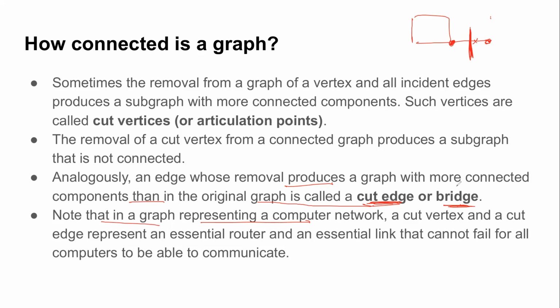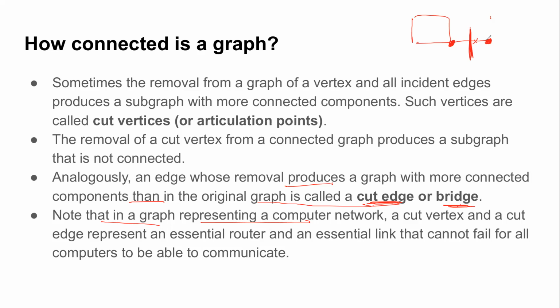The name bridge also comes from the fact that it is the only source of connection between two nodes. So a cut vertex is a vertex which on removal results in more connected components. Similarly, an edge which on removal produces more components is known as a cut edge or bridge.